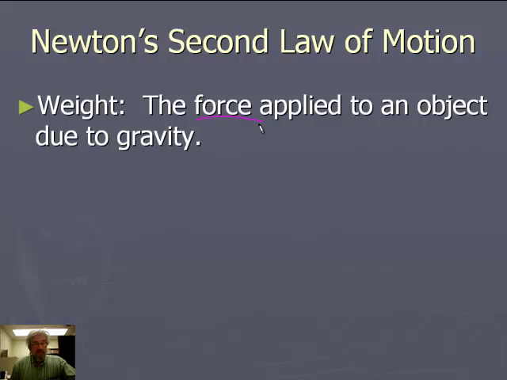Well, Newton's second law still applies when gravity is the acceleration. So the force due to weight is m times g. The general equation, remember Newton's second law, is F equals ma. But if your acceleration is the gravity acceleration, well then it's mg, and that means it's a weight. So this is another useful tool, another version of Newton's second law that applies to the special case of weight.